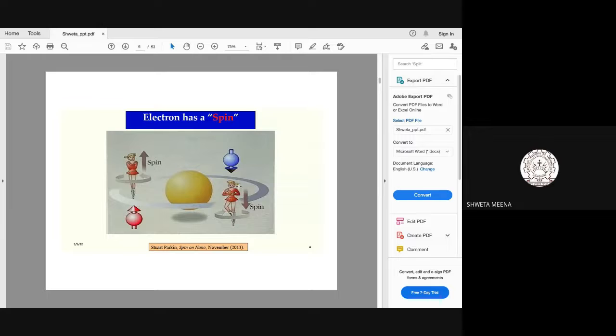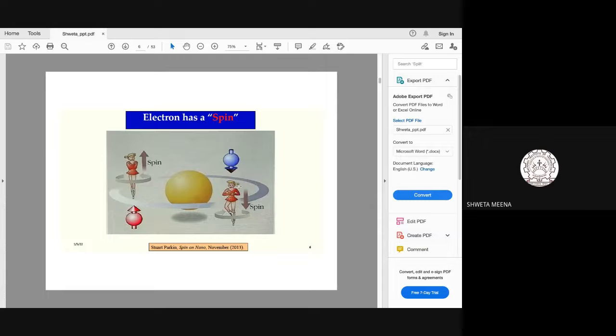Okay, so two things are here. First, we are saying that we can use the property of the electron as a spin. Second thing is I am using the magnetic moment of that spin. That means I now have two properties of electrons. One is spin, other is magnetic moment, right? So I can use this concept of magnetic moment in very different ways.